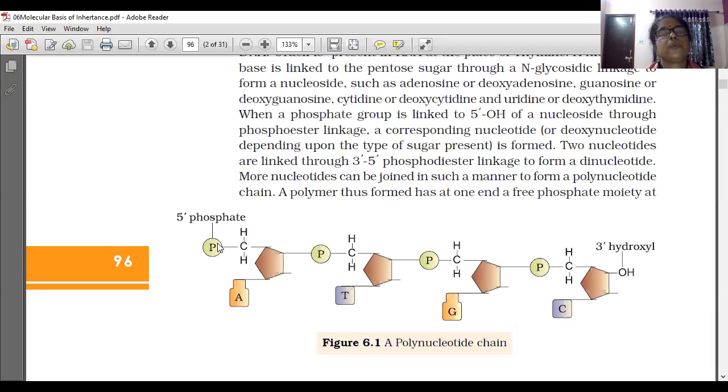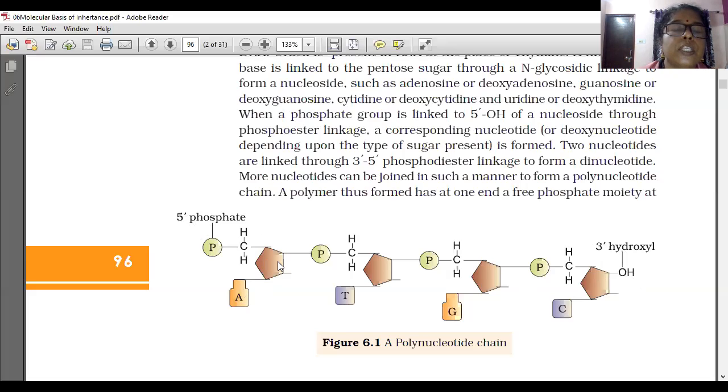Here one phosphate moiety will be free at one end. That end is called the 5' end. At the other end, the OH moiety will be free. That is called the 3' end. So this is the 5' end and this is the 3' end.